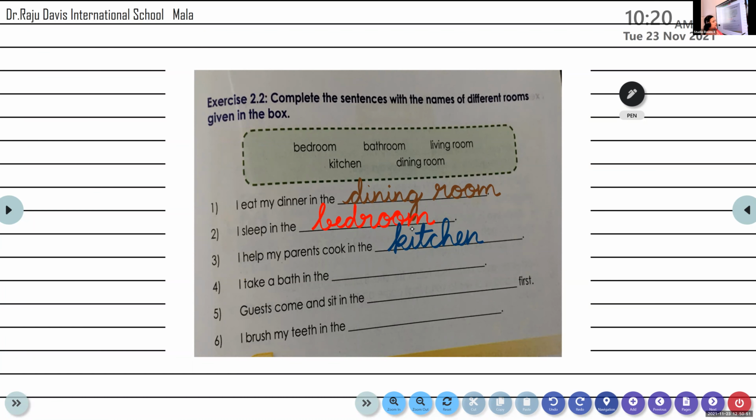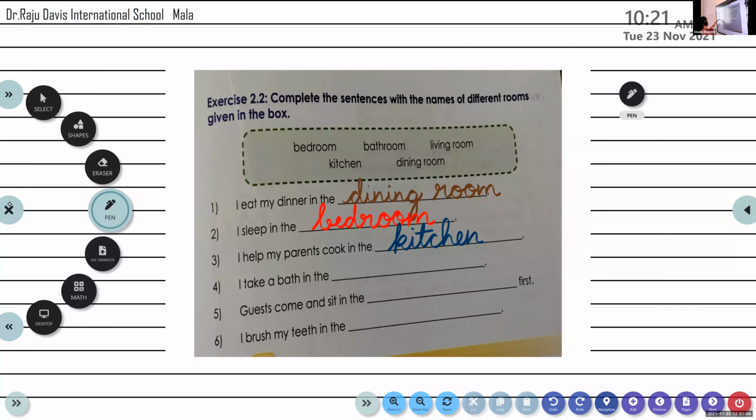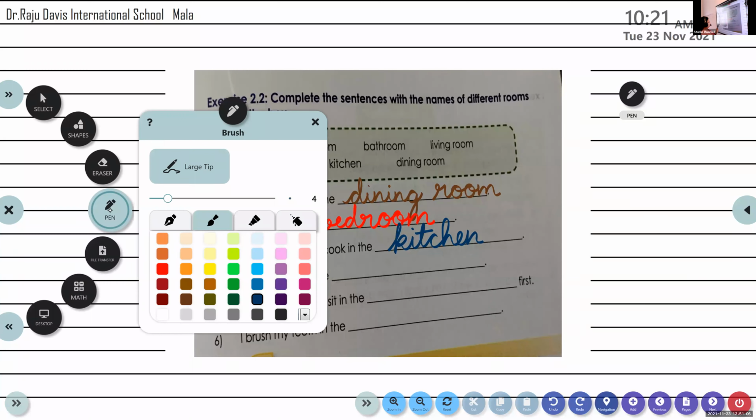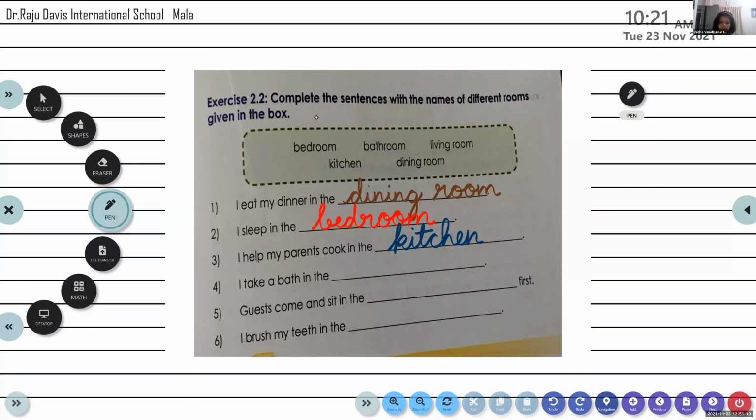Yes? All are good children, right? Yes, my lovely little children. Very good, very good. Veda, unmute. Try the fourth one. Yes, ma'am. Ma'am, 1 minute. Okay.